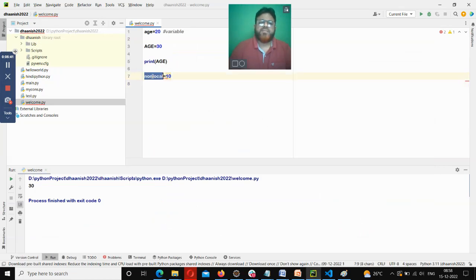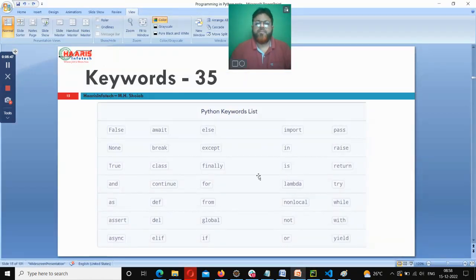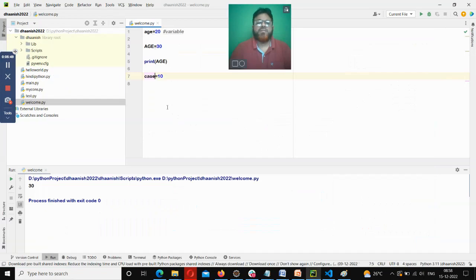Not only this, I can't use, let's say, case for example. Case is there, class is there. So let's say class, and it throws an error. So you cannot use a keyword as an identifier. Very simple. So let me give this as a comment: cannot use keyword as an identifier.